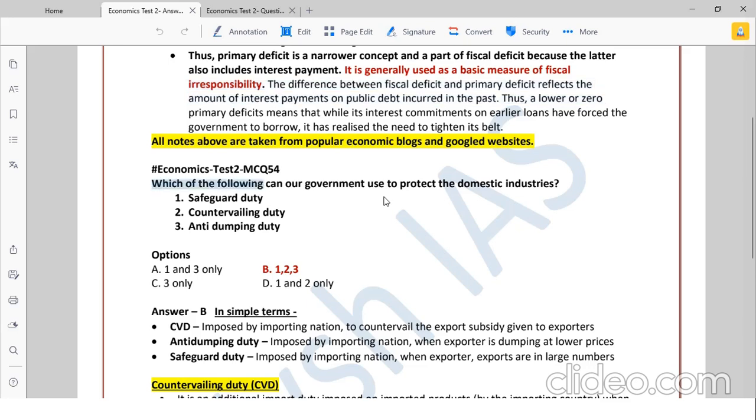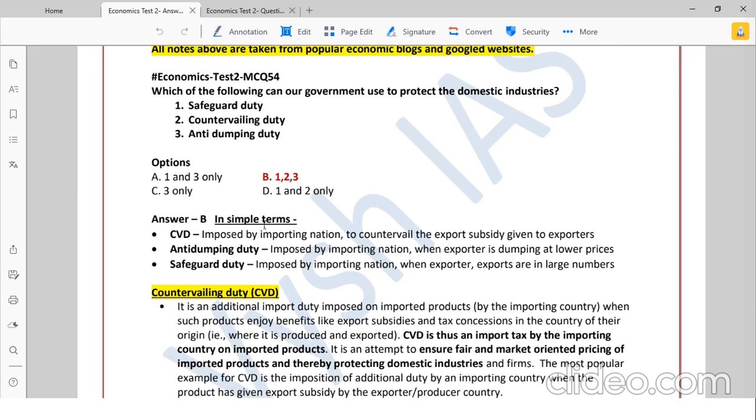Now, question number 54. Which of the following can our government use to protect the domestic industries? So these are different duties and all of them government can use, and there are small differences between each type of duty. Okay, safeguard duty, countervailing duty, and anti-dumping duty, which you would have heard with China. We keep putting this duty.